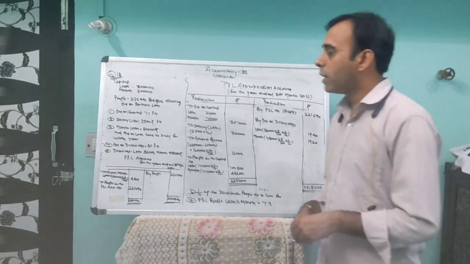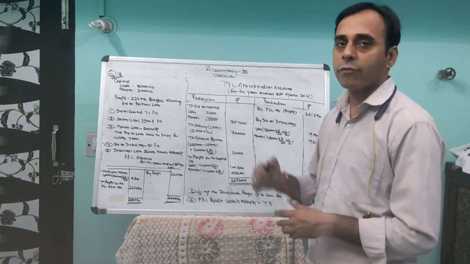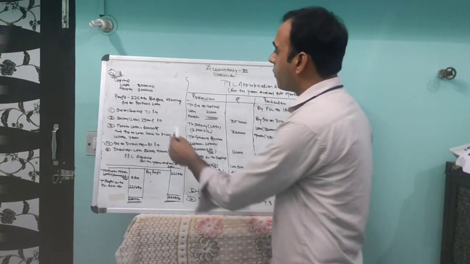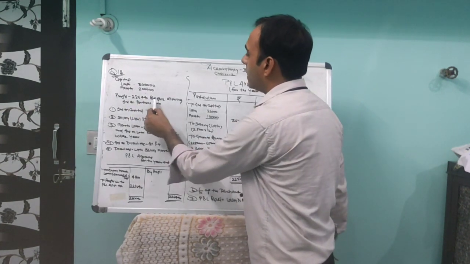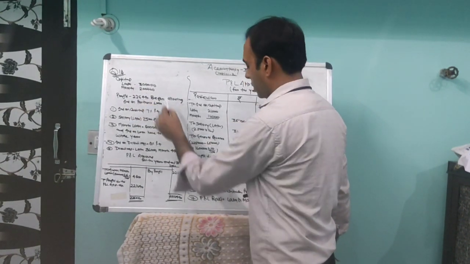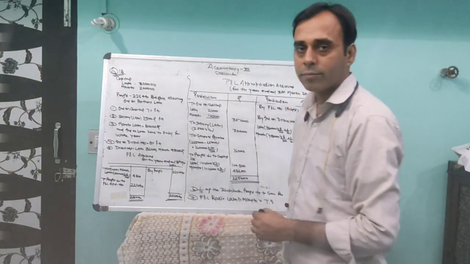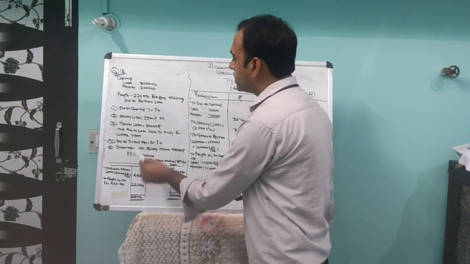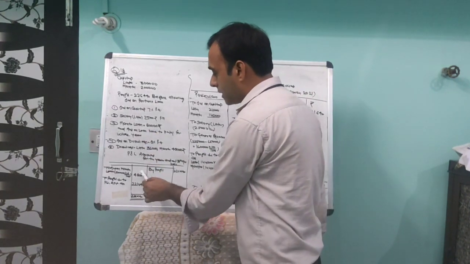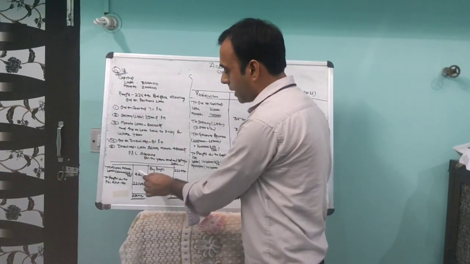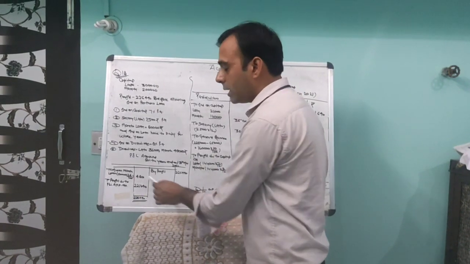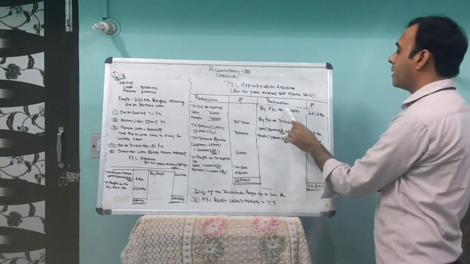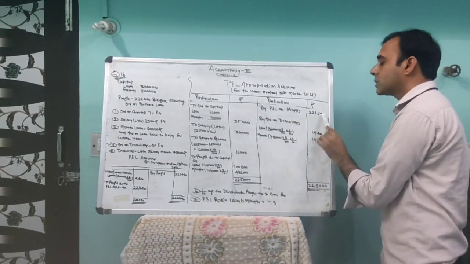First of all, we have to make the P&L account for the date 31 March 2018. The profit before allowing interest on partner loan is 2,26,440, which comes to the credit side by profit. Then we pay interest on Mamta's loan, 6% of 80,000, which comes to 4,800 rupees. We subtract this figure, and the remaining profit will go to the P&L appropriation account. The profit will come here by P&L account, 2,26,640.